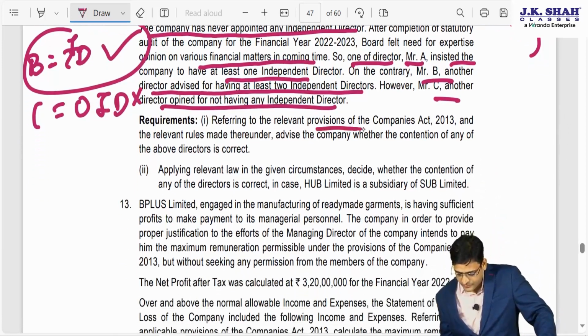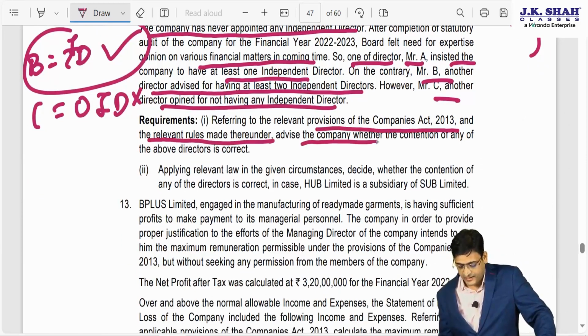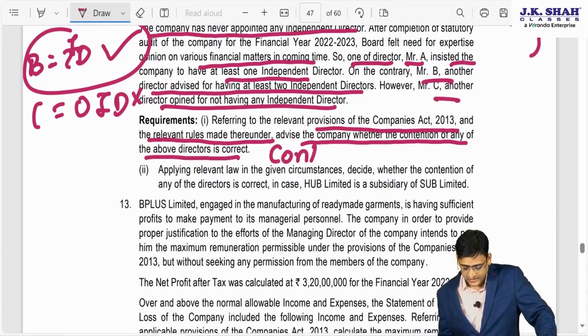Referring to the relevant provisions of the Companies Act, the relevant rules made thereunder, advise the company whether the contention of above director is correct. So you can write like this, that the contention of Mr. B is correct.